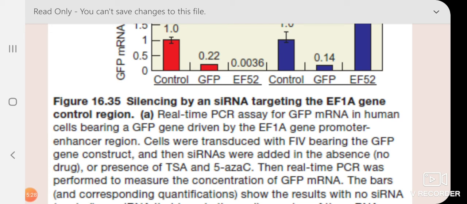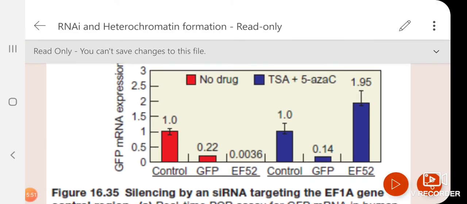So there are two types of siRNA they have designed. One is EF52. EF52 is an siRNA name which they have designed against the control region, that means the promoter sequence. Which promoter sequence? EF1A gene. And another one they have designed from the reporter gene, that is GFP.